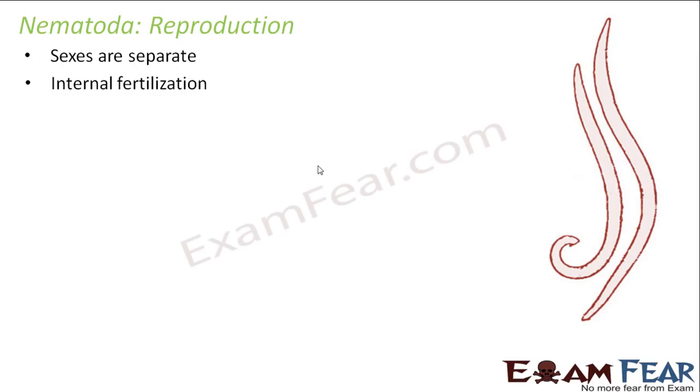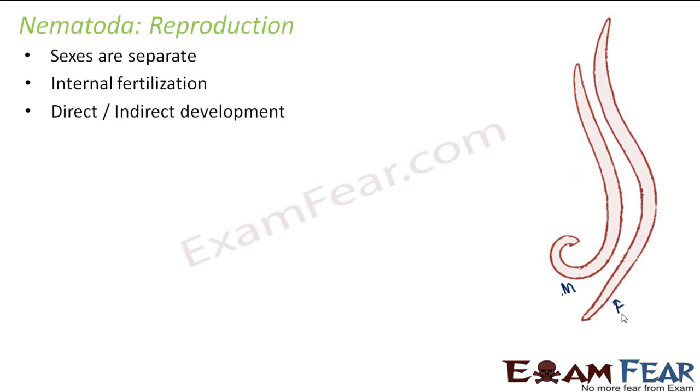Now, the males and females are distinct, and it is also seen that the females are generally longer than the males. If you look at the size in this picture, this is the male and this is the female. So the size of the female is longer than that of the males. As a result of fertilization, the fertilized eggs which are formed have a thick wall, and that thick wall protects them, and therefore they can survive in adverse conditions. Talking about the development, it can be direct or indirect. Direct in the sense there is no larval stage involved, and indirect where a larval stage is involved. So in some it is direct development, while in others it is indirect.